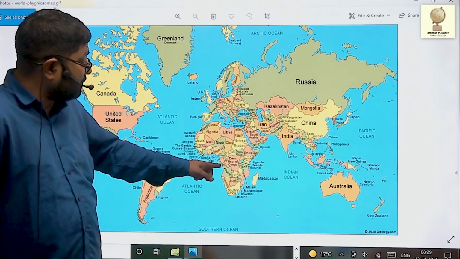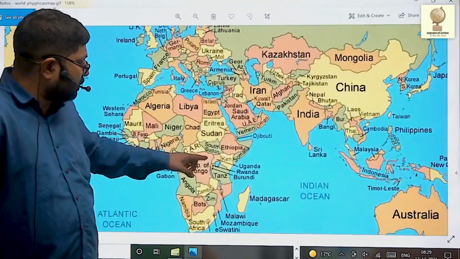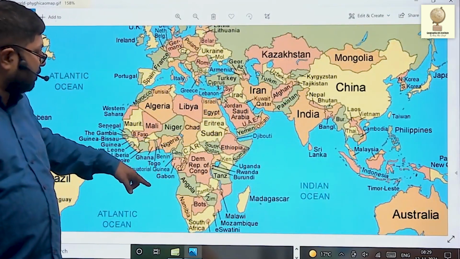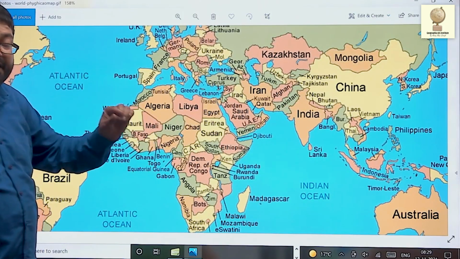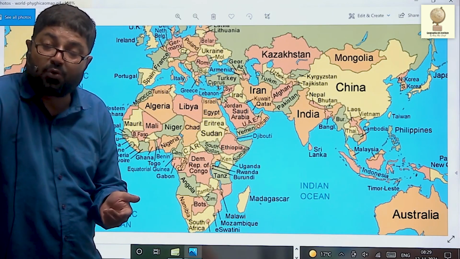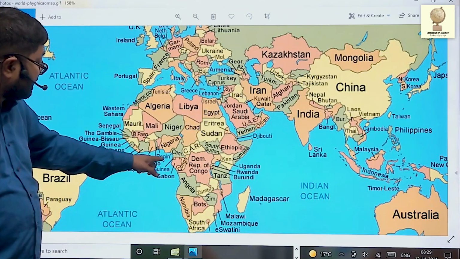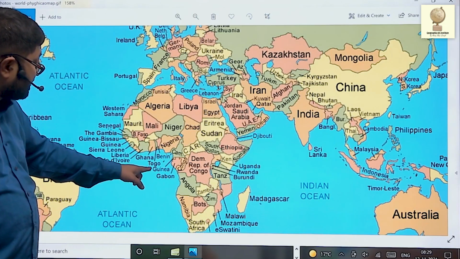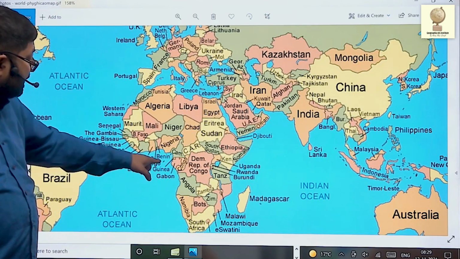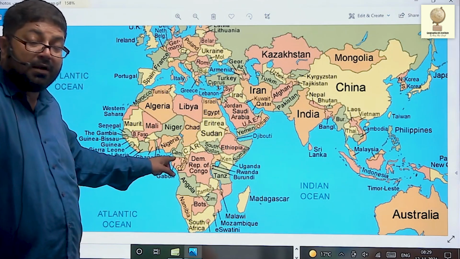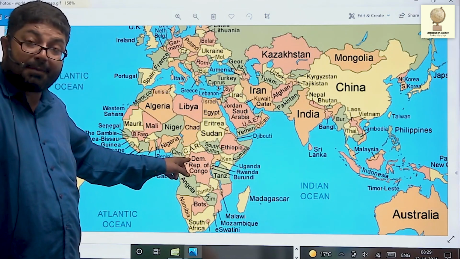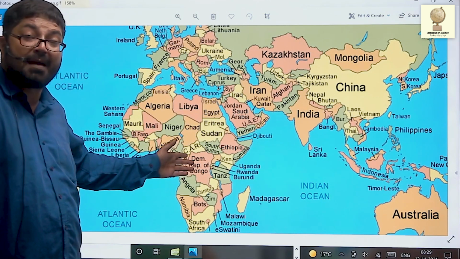Further south you come, you see very small country, Equatorial Guinea, south between Cameroon and Gabon. Its capital is an island known as Sao Tome. Now, south of Equatorial Guinea is Gabon, then Congo, Democratic Republic of Congo, richly endowed with diamond and copper.